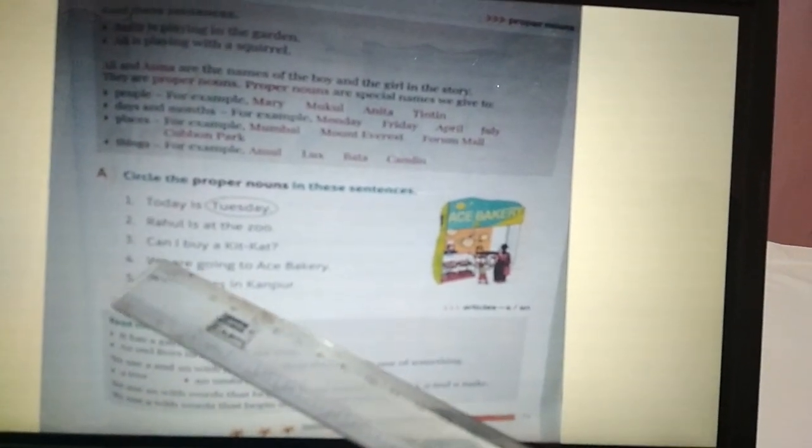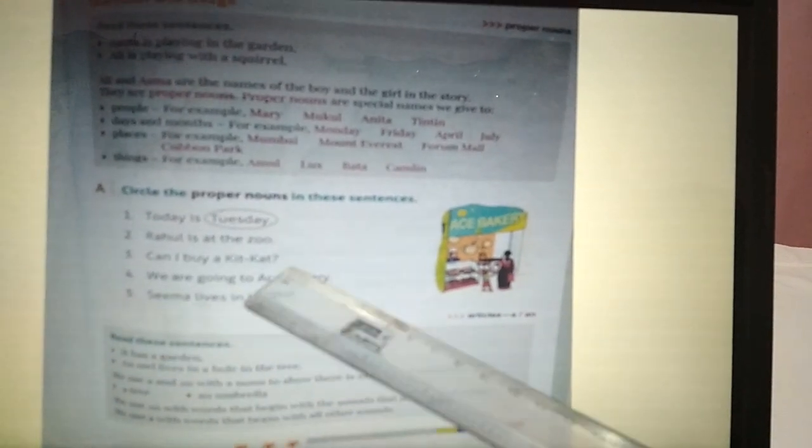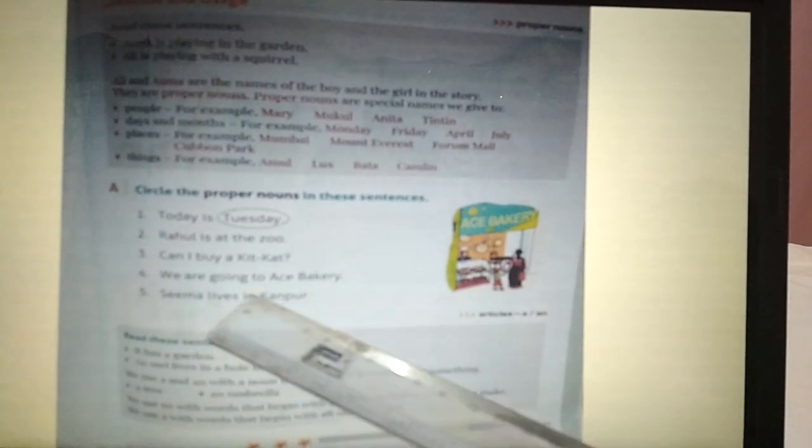Number 3. Can I buy a Kit Kat? Now which is the special name over here? Kit Kat. So circle the word Kit Kat. Number 4. We are going to Ace Bakery. Now which is a special name over here? Ace Bakery is a special name of the place, so we have to circle it. Number 5. Seema lives in Kanpur. Now there are two special names over here, Seema and Kanpur. So we have to circle them.